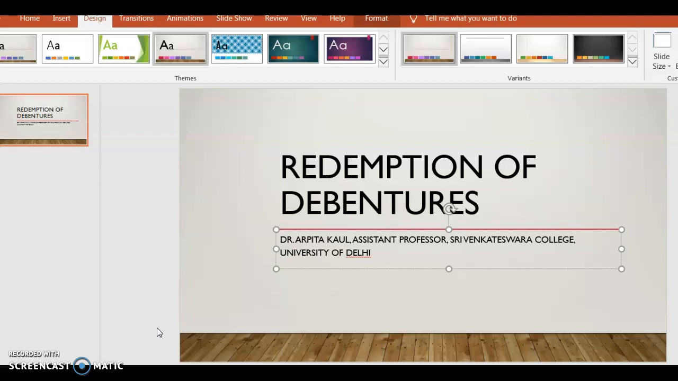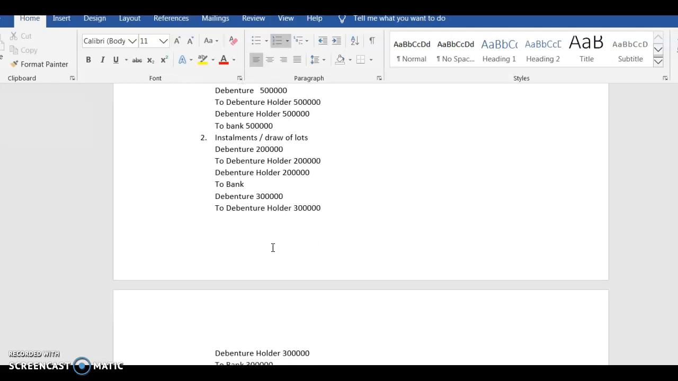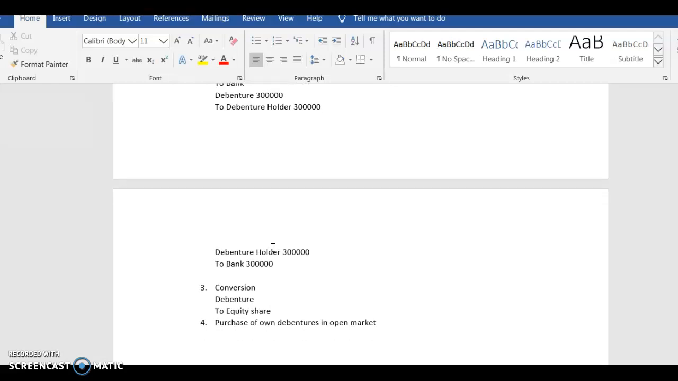Welcome to the lecture on redemption of debentures. If you remember, last time we discussed the methods of redemption, in which we have already discussed the lump sum method. Second was installments or draw of lots methods. We've also done the accounting entries for the same. Third was conversion, and the last was purchase of own debentures in open market. We haven't discussed the purchase of own debentures in open market. I am skipping it for the later part.